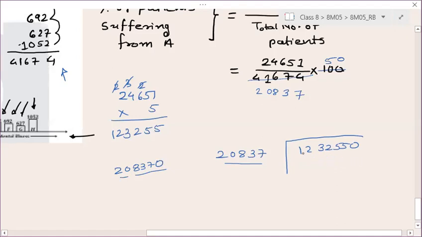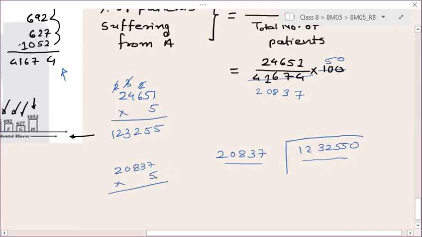Next, here we need to take the first 5 digits. So this is 200,000 if I multiply by 10. Right. So let us multiply by 5, so nearly I can get 100,000. Because here it is 123,000.